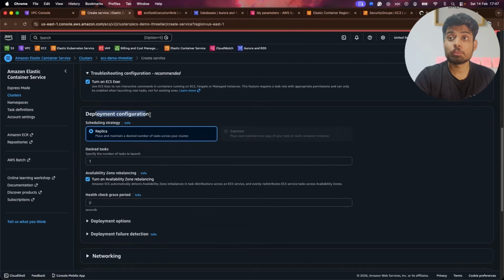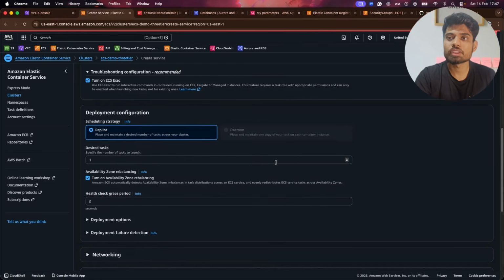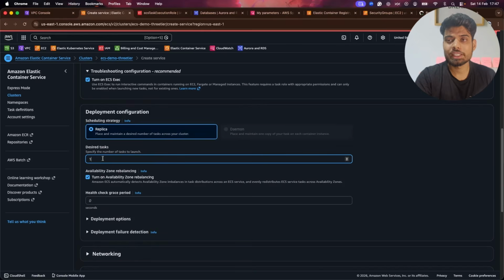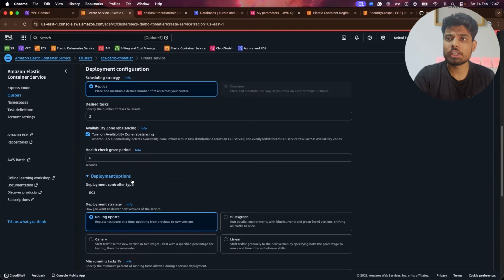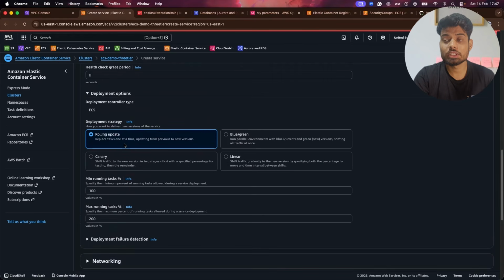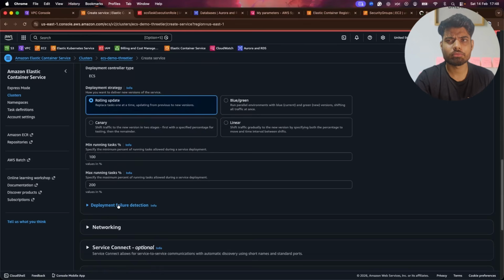After that, we have the deployment configurations, like rolling update, and how things work in that way. Here we have the desired tasks. I'll keep it at 2 for now because we have 2 AZs. It depends on whether you want to do it or not. Then we have the availability zone rebalancing, and I'll keep it as default. Then in the deployment options, there are multiple ways, like canary deployment strategy, blue green, linear, or rolling update. For now, I'm keeping it rolling update, and the default configuration is fine for me.